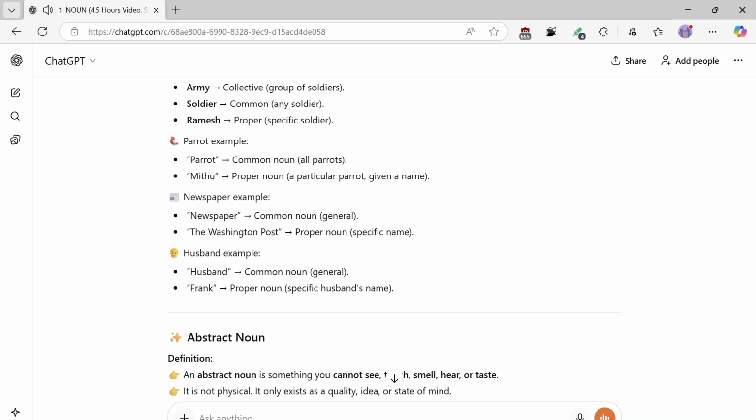Newspaper example: newspaper, common noun, general. The Washington Post, proper noun, specific name. Husband example: husband, common noun, general. Frank, proper noun, a specific husband's name.